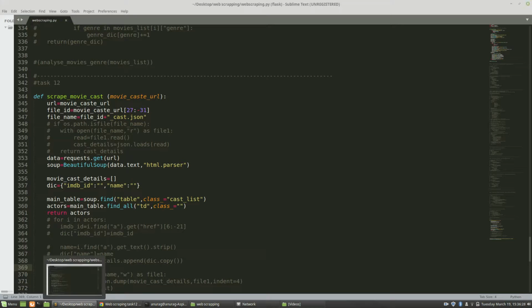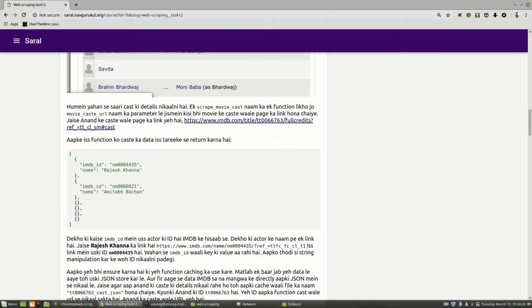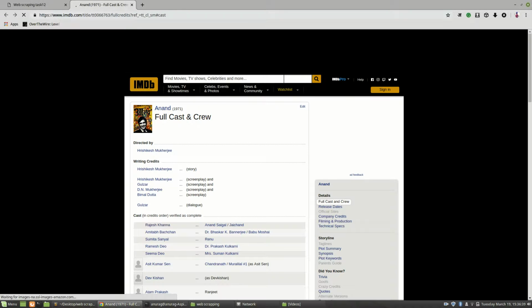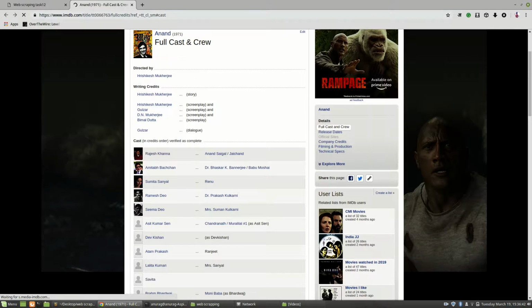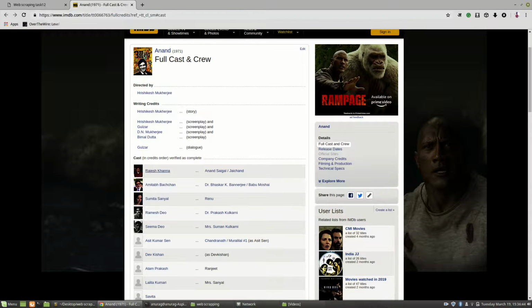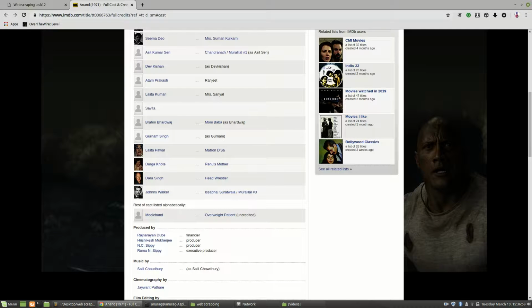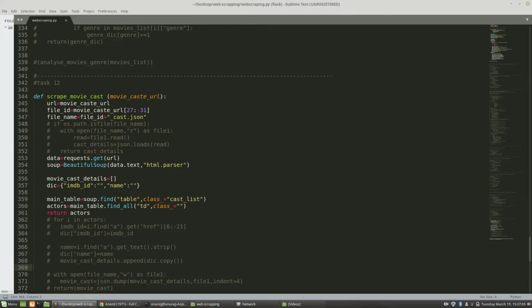So here we begin. First of all we will click this link. We have the list of all the cast that have worked in this movie Anand, like Rajesh Khanna, Amitabh Bachchan, Sumit Sanyal. These are all the list, and Johnny Walker also has done something. If you want to scrap all this detail, I have written a simple code for that.